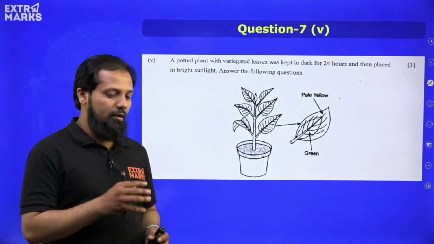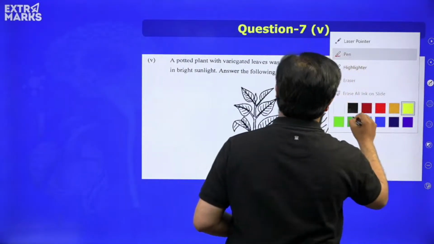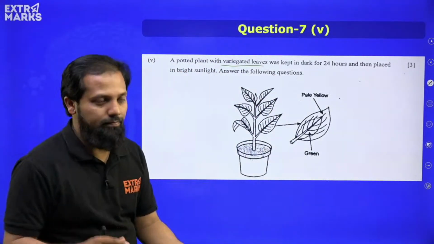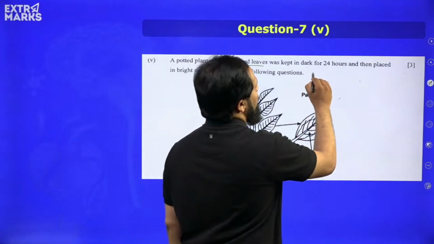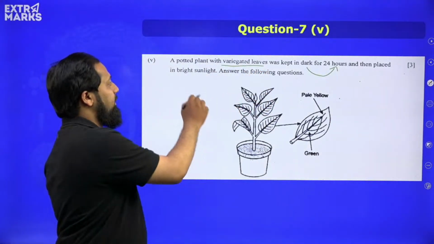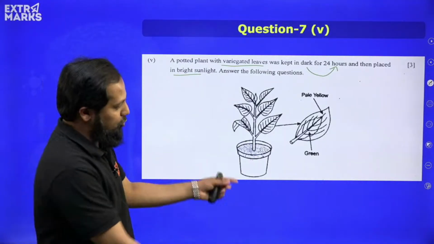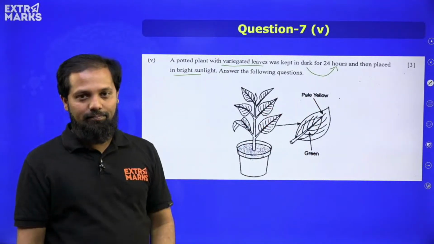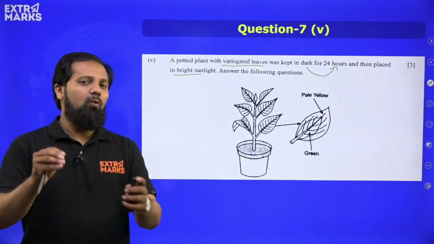Moving ahead, we have got one question based on the diagram. A potted plant with variegated leaves, means leaf with different colors. This pot in fact was kept in dark for 24 hours, and then it is placed in bright sunlight. Based on this setup, based on the diagram, based on two different colors, pale yellow and green, which is present on the same leaf, we need to answer certain questions. What are those questions?